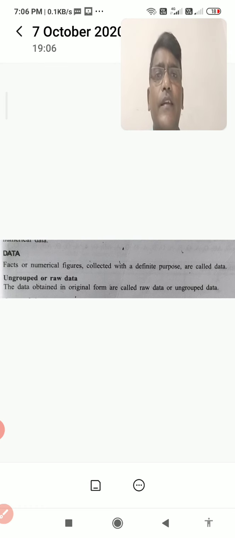Facts or numerical figures collected with a definite purpose are called data. Ungrouped data or raw data is one of the types of data. The data obtained in original form is called raw data or ungrouped data. I will give some examples to you. I want to measure the length of your class, so I will collect the data from you, that is original data I am collecting from you. With this I am making the table, that is grouped data. This is the difference between the grouped data and the raw data. I think it is clear about the raw data. Then I will go to the next.